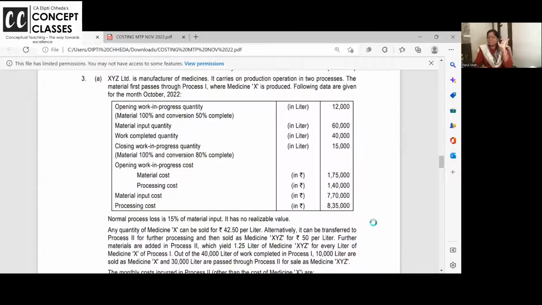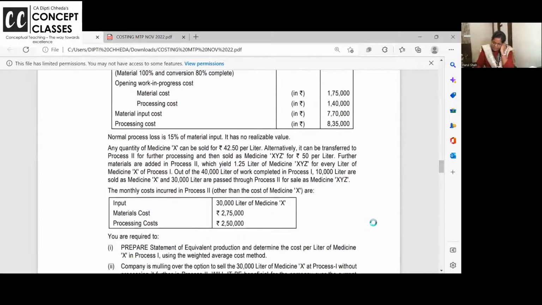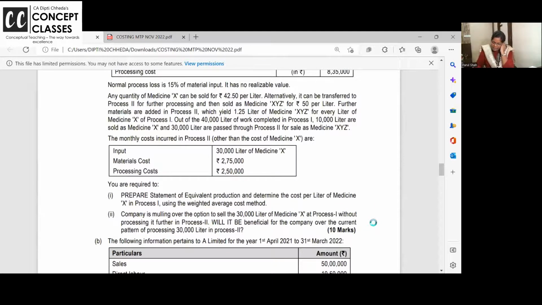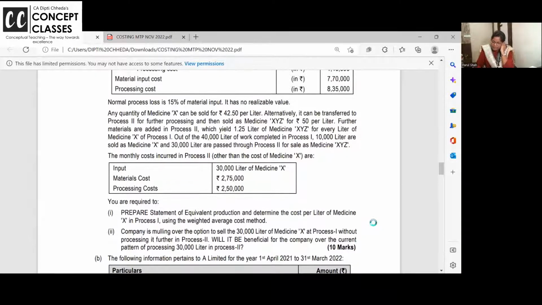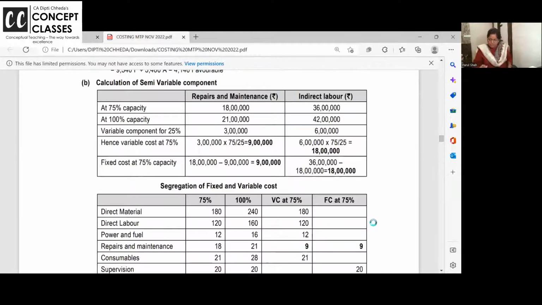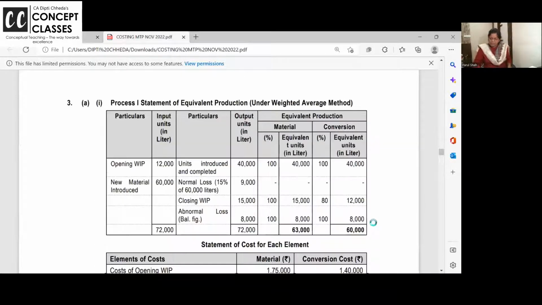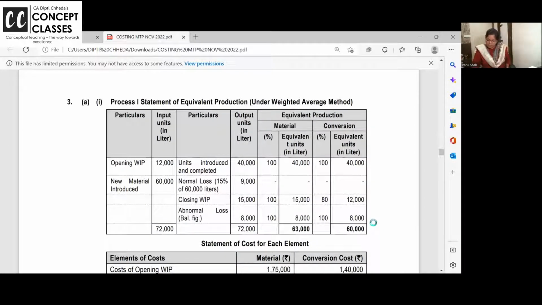Okay. Process costing also I'm not working in detail, but I'm telling you, like here, opening work in progress, 100% material is over. For conversion, 50%. They have given all the details. And with that, they have combined it with whether to do further processing or not. Okay, right? So let us check just the solution overall. It's a nice problem. Weighted average method they have done. They'll specify the method. I think here also they must have specified the method. Have they not specified? One second. Let me check.